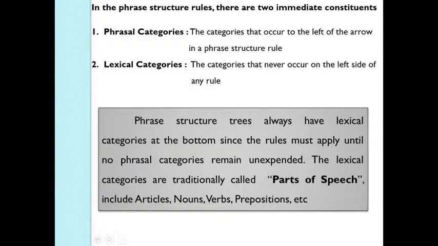So you can say that phrase structure trees always have lexical categories at the bottom, since the rules must apply until no phrasal categories remain unexpanded. That is, first you have to determine the phrasal categories, and then you have to go down to the phrasal categories and divide them, and only when you cannot expand the phrasal categories anymore, you can have the lexical categories. And the lexical categories are traditionally called parts of speech, which include, say, articles, nouns, verbs, prepositions, adjectives, adverbs, and so on.